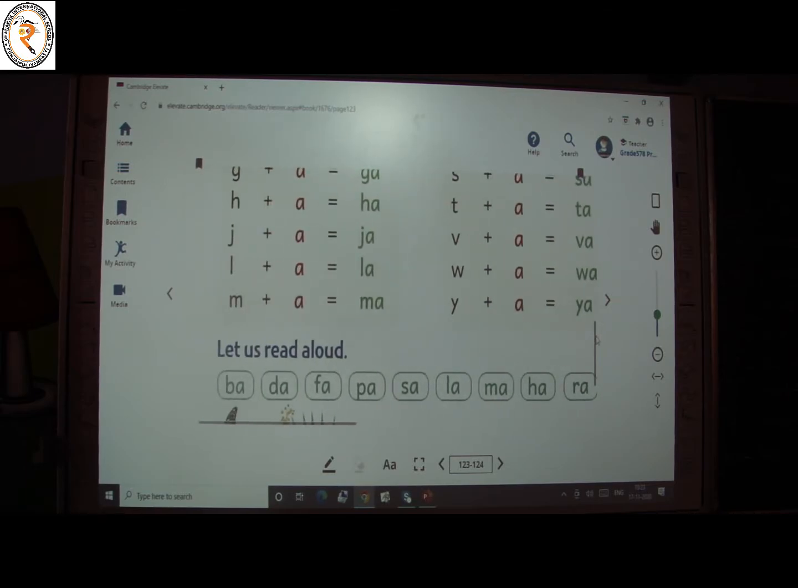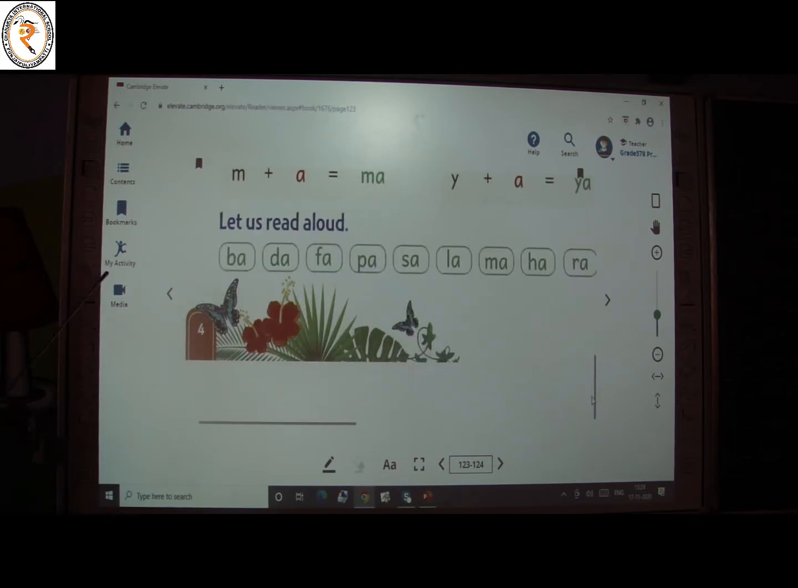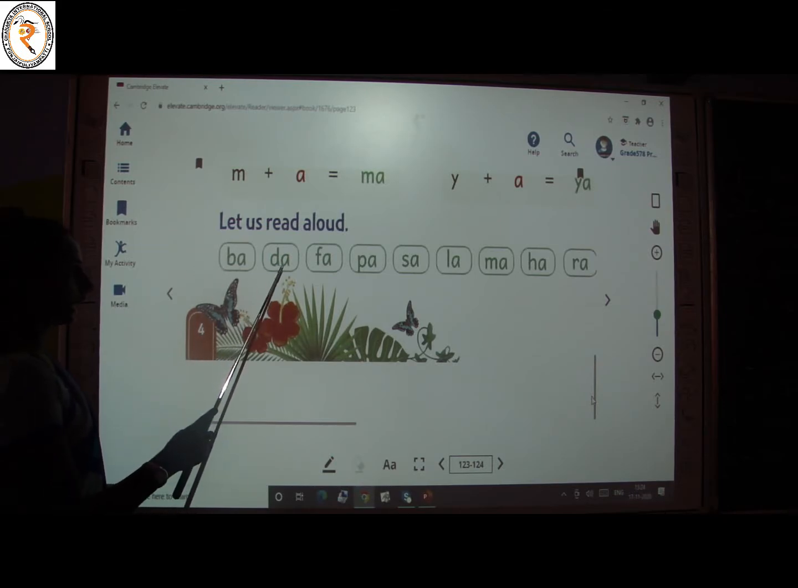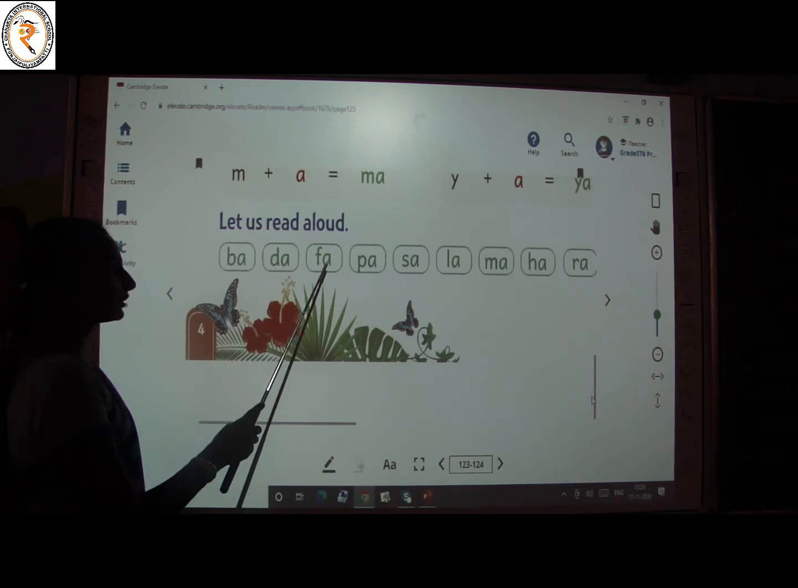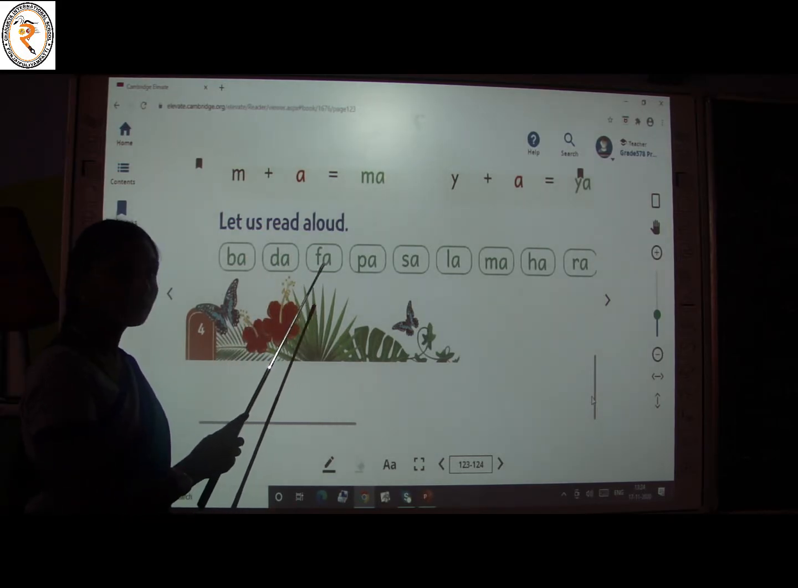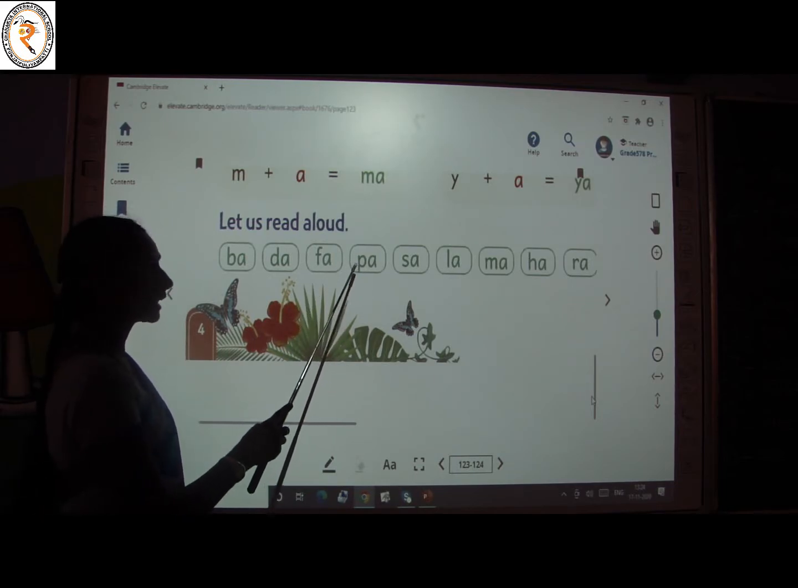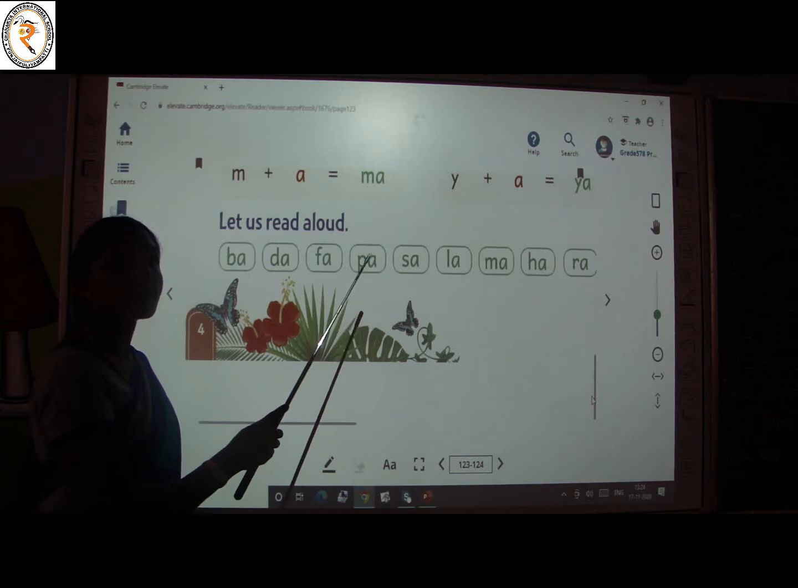Yes, now we are going to read these letters loudly. Okay, what is this? B and A. That is ib plus A, ba. What is this? D-A. That is da. Id plus A, da. F-A. That is if plus A, fa. What is this? P-A. That is ip plus A, pa.